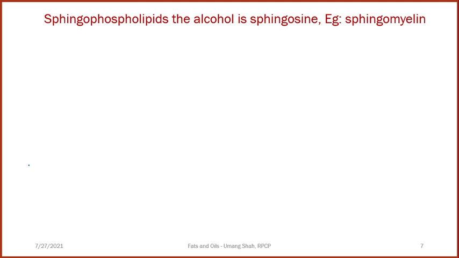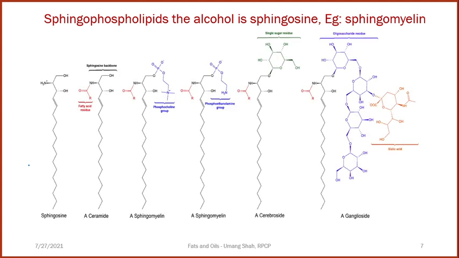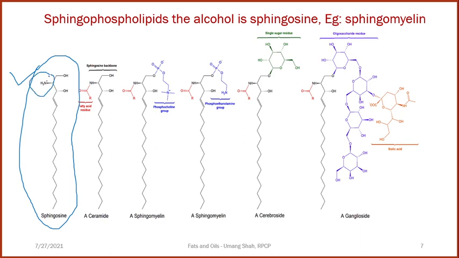So in this slide, we will be discussing the various structures. So this is a sphingosine, just like a glycerol. In sphingophospholipid, the basic alcoholic skeleton present is called sphingosine. So on sphingosine, if a fatty acid residue is attached, then it is called ceramide.